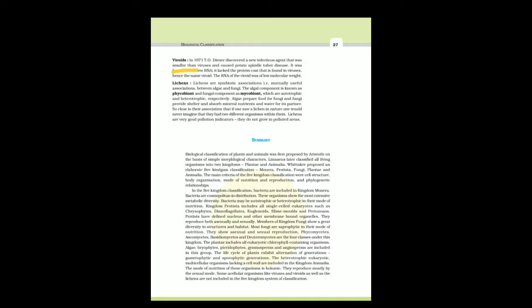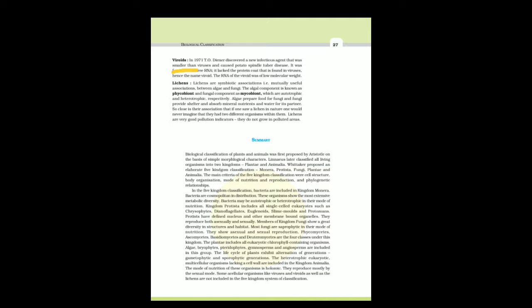Generally, viroids are much smaller than viruses, and they are seen by the electron microscope. The infectious agent is RNA with low molecular weight, and causes potato spindle tuber disease, discovered by T.O. Diener.